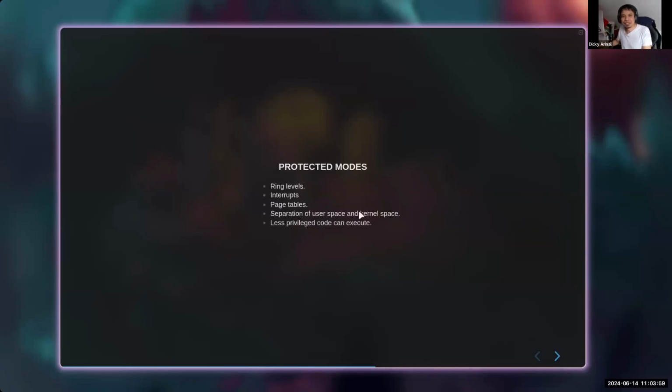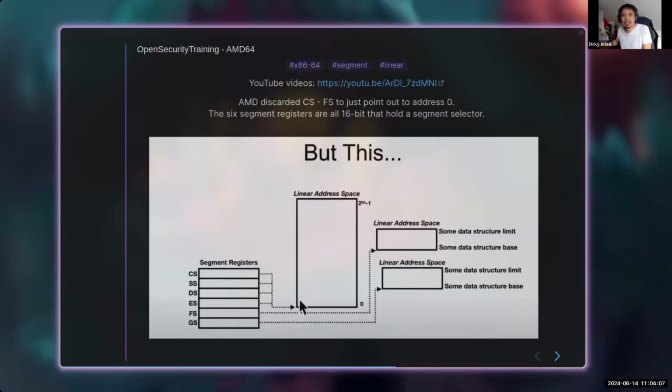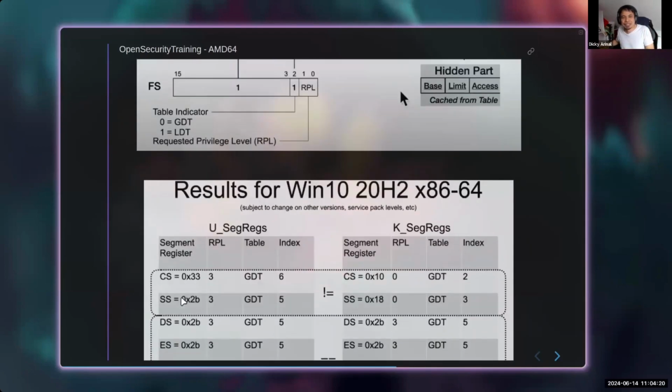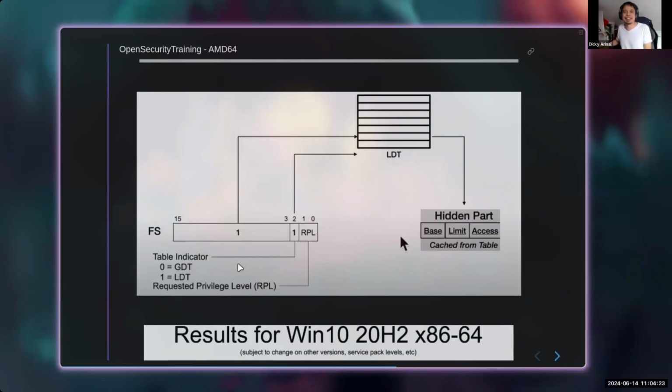Okay, so where is the current privilege level stored in our system? I just want to tell you about that. We have these segment registers: CS is the code segment, DS is the data segment. Inside the CS register, we have this RPL, requested privilege level. In CS, this is called CPL, current privilege level.